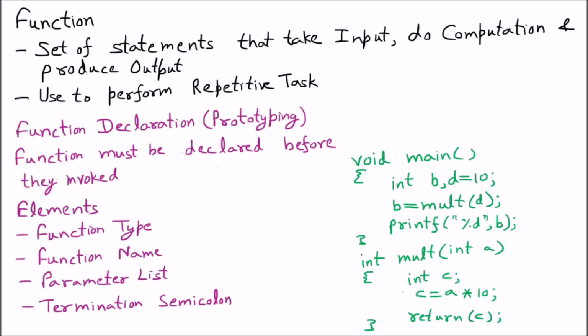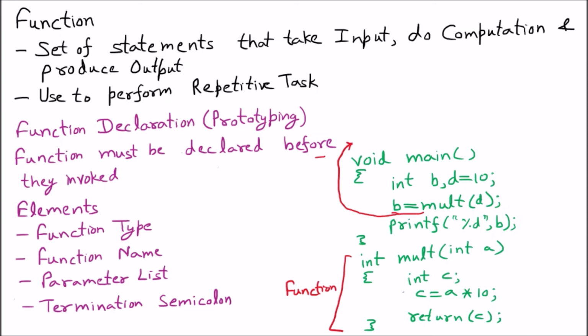Now we all know what this program is doing, but in our earlier lecture we have learned that this is the function, and this function should be above the main. Why? Because when the program comes to this line b is equal to mult, the compiler will search for that mult above the main.